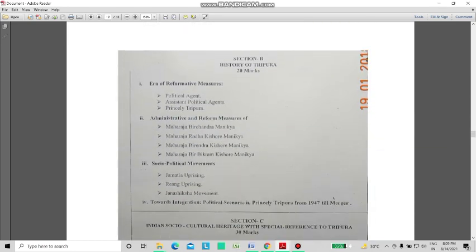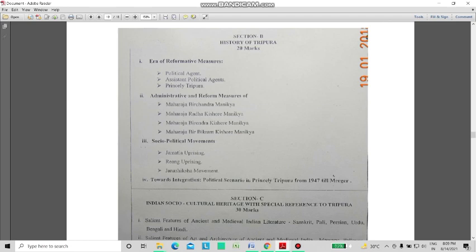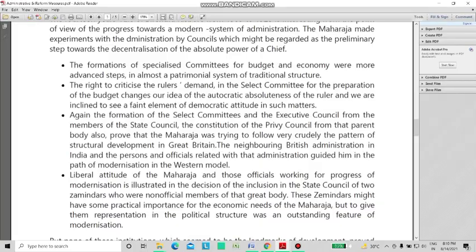Now coming to section B, that is history of Tripura. I could not find any particular book for this in the market. So what I did was I relied on the internet and compiled some notes of my own. You will find all these notes at a single place.